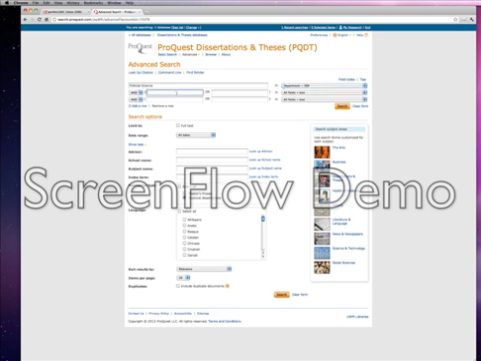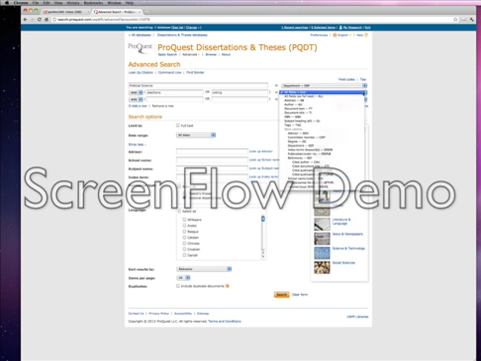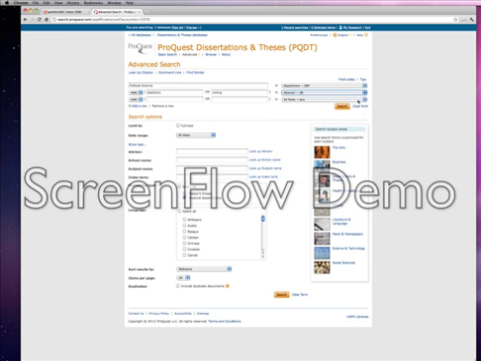And I'm interested in elections, so I'm going to look for dissertations that have the term elections or voting. Now, not just anywhere in the dissertation, but I want to look specifically at the abstracts. So we go over here and click abstract.